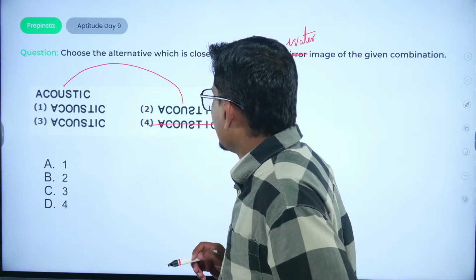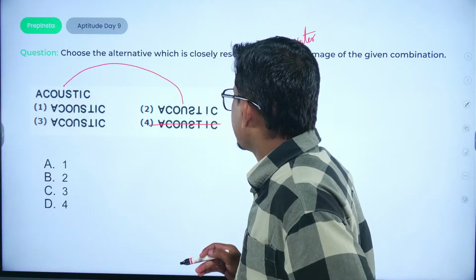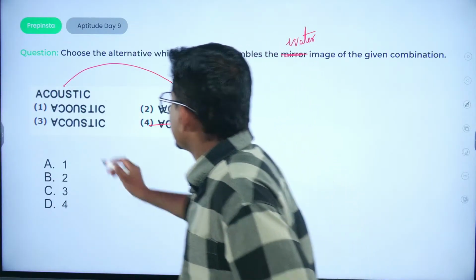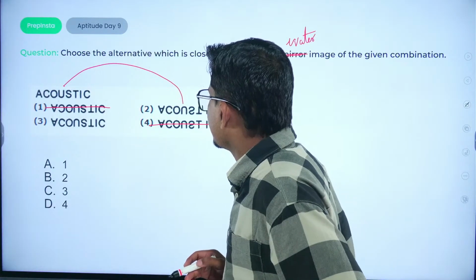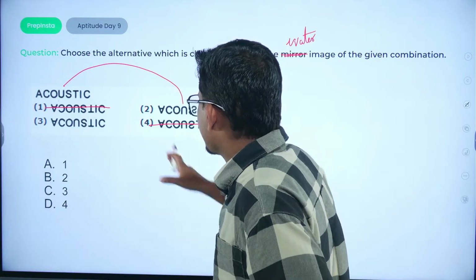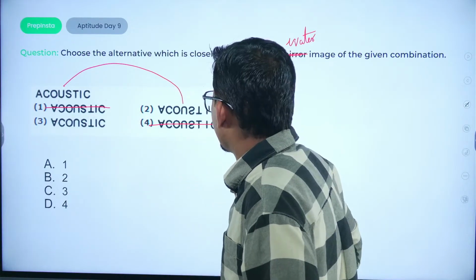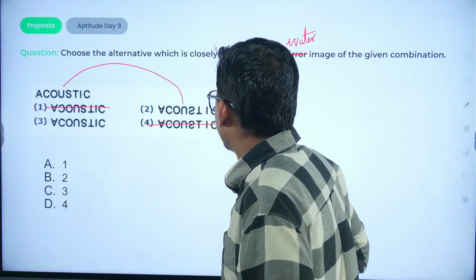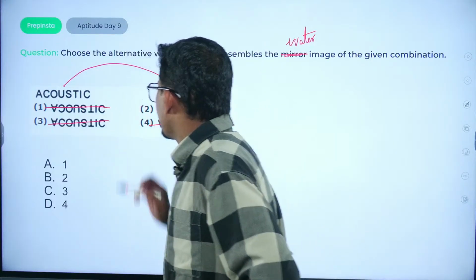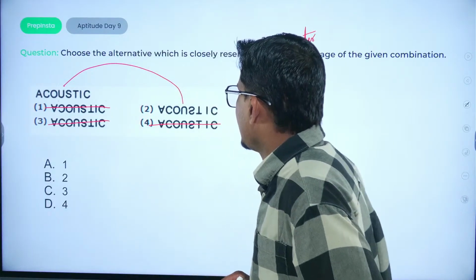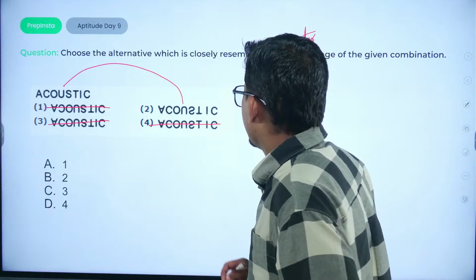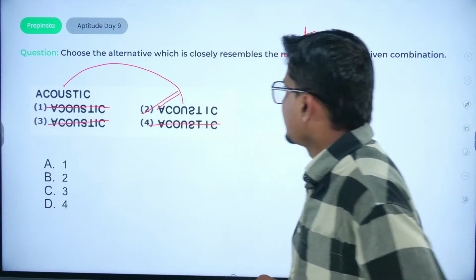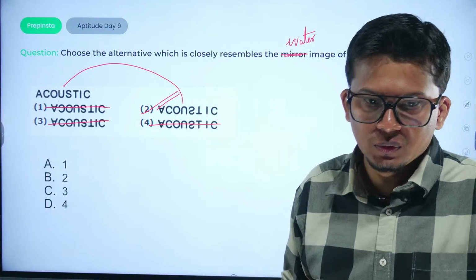Okay, what are the other options? This would also be eliminated. Okay, let us check the other particular diagram as well. So S remains the same here, so this option would also be eliminated. So the only right option would be option number 2.